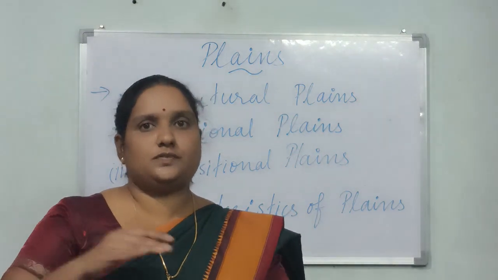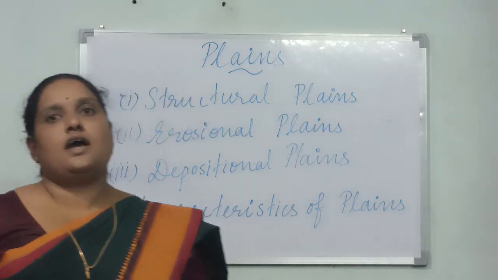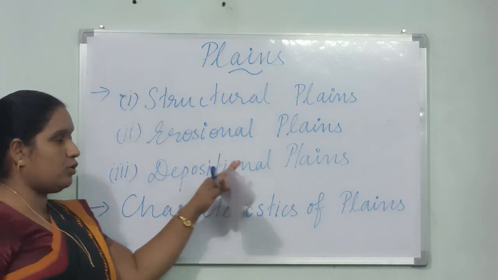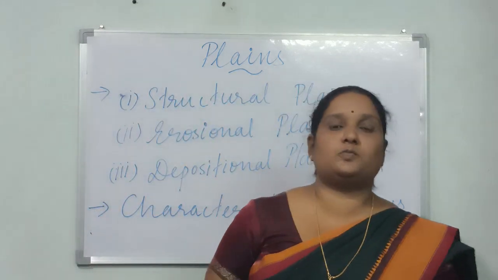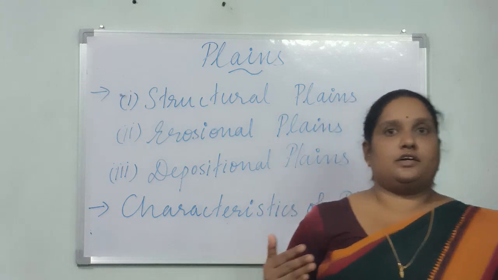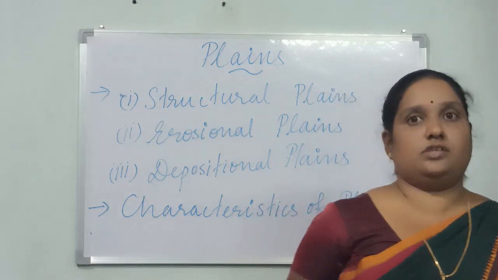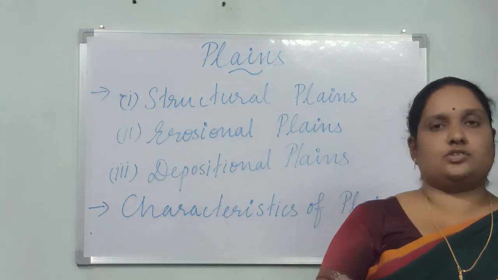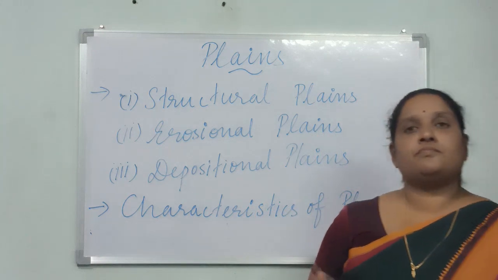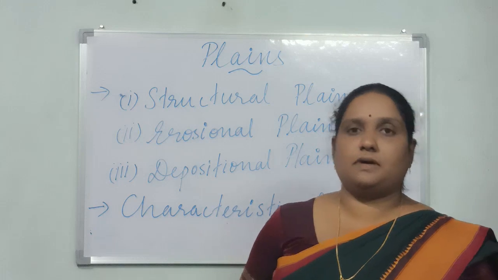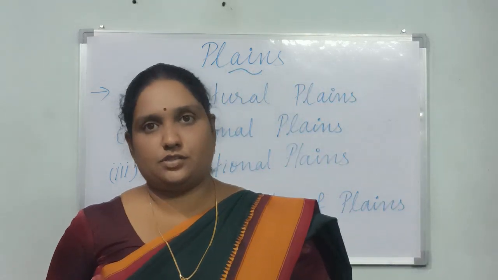Structural plains means flat horizontal plains, and the next one is the erosional plains. Erosional plains are those that happen due to the erosion caused by rivers, glaciers, wind action, etc. So it happens usually due to the erosional activities by water bodies or by the agents of gradation.